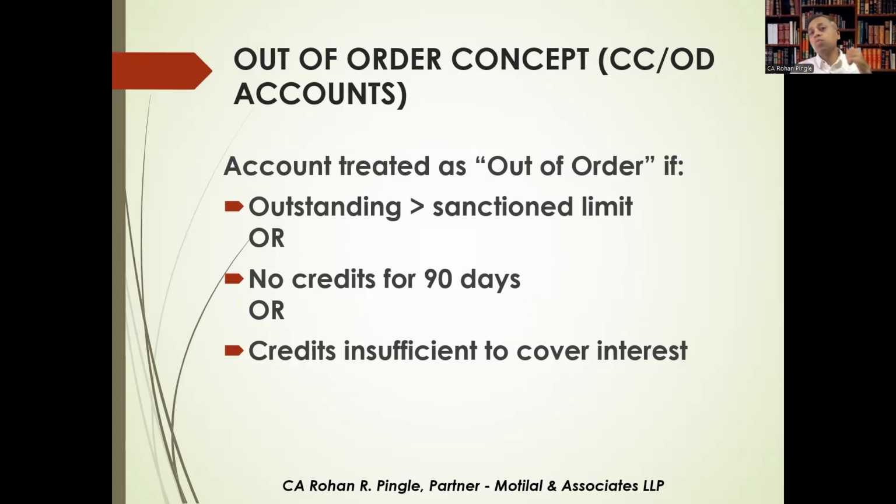Out of order is one of the most litigated audit areas. Even if within limit, an account becomes NPA if there are no meaningful operations and interest is not serviced. Audit focus here should be to verify drawing power versus outstanding, check stock statements validity, and identify window dressing entries if any. Common manipulation includes temporary credits before the audit and routing of funds from other accounts. Auditors should use transaction scrutiny, last credit analysis, and peak balance review.